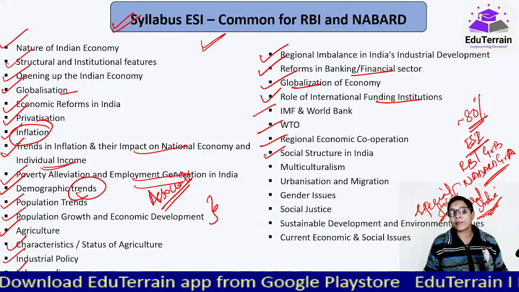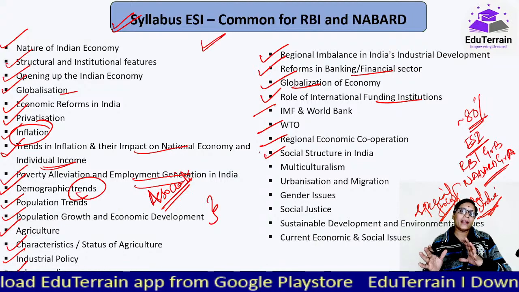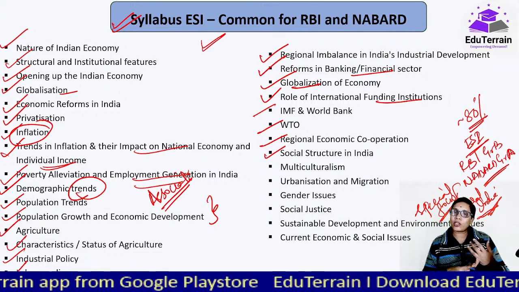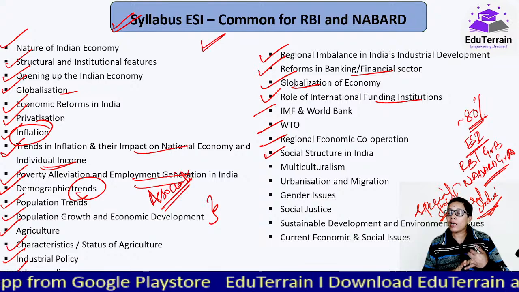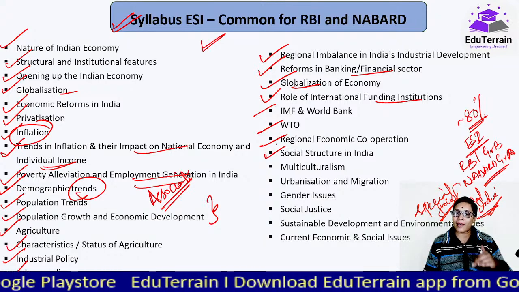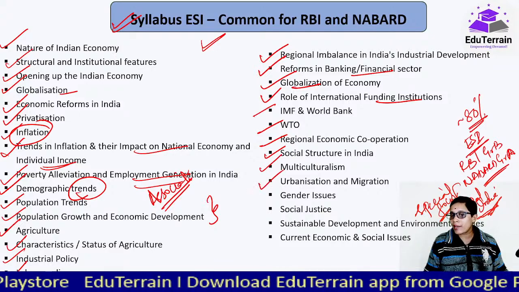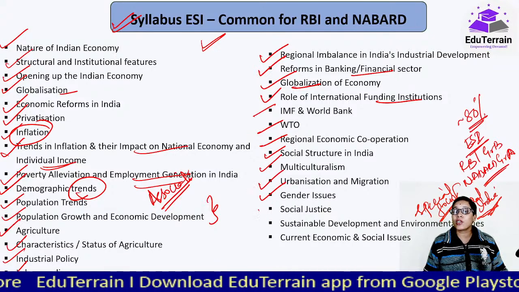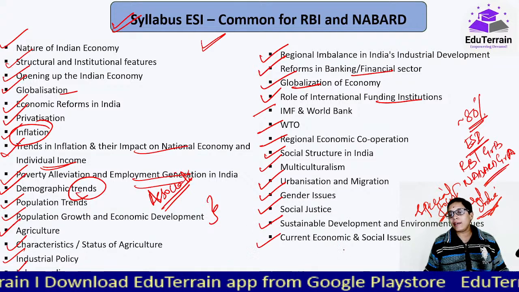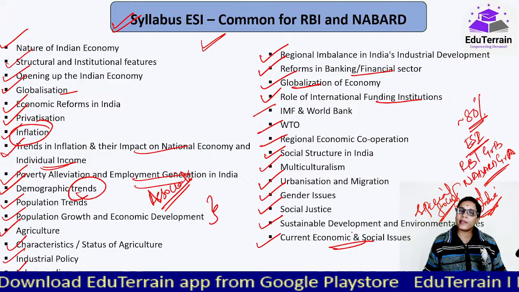Social structure in India, दोनों में एक ही फर्क है, that too this year only. In 2023 only RBI has changed, that is education they have removed, health they have removed, otherwise they are present in NABARD paper. Rest of the social aspects, that is multiculturalism, urbanization and migration, gender issues, social justice, sustainable development and environmental issues, current ESI part, that all is common.